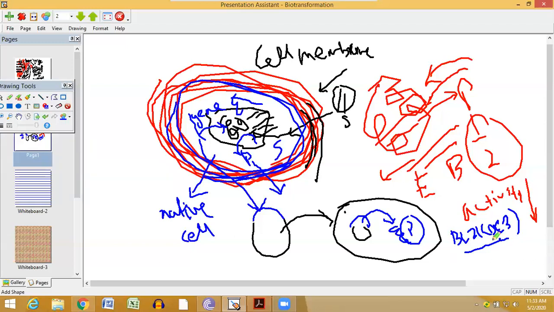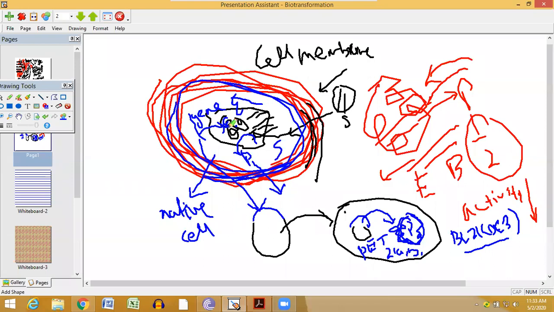If you use a vector like pET21b, any pET group of vectors like pET21a, b, c, d, there will be an enormous amount of protein production,